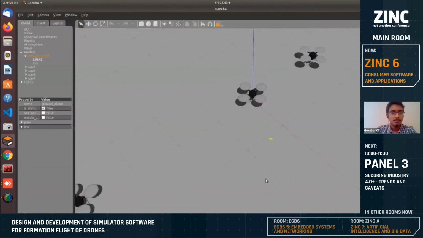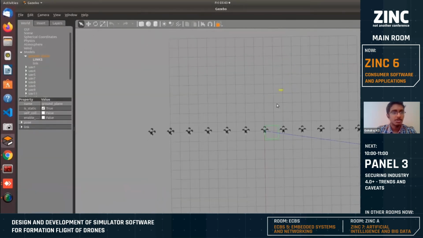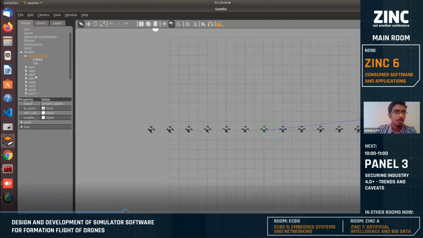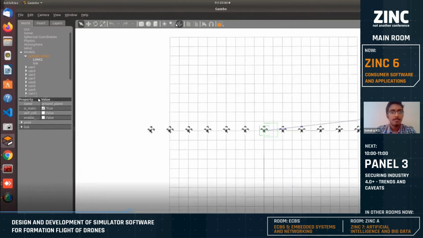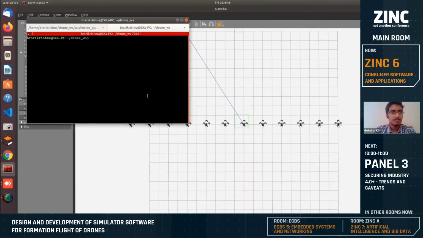You can see over here, all the 12 drones are getting simulated and each drone has names like UAV 1, 4, 5, 7, 2, 3, something like that. So now I will be opening the GUI and I will start the drones and give the goals as explained.